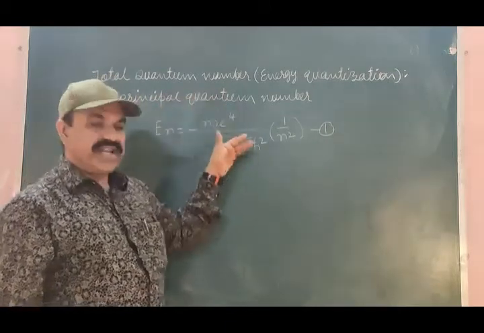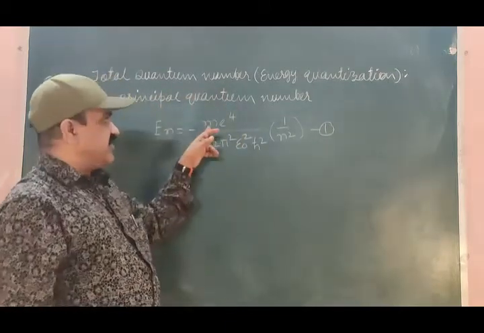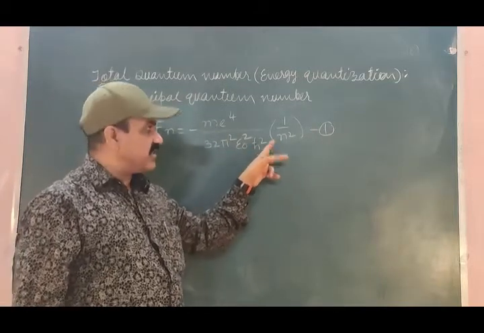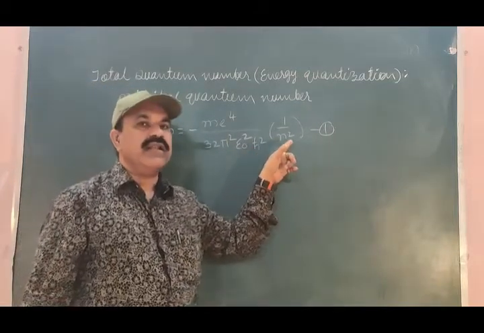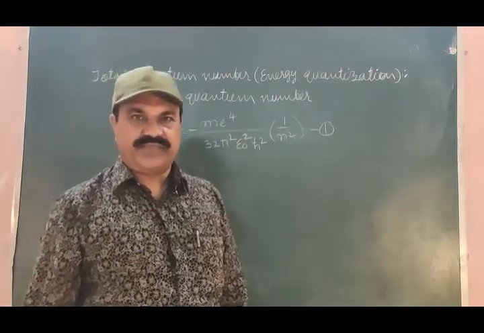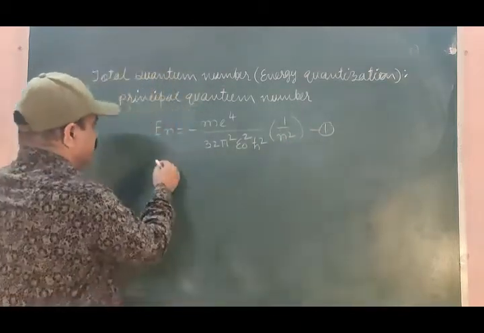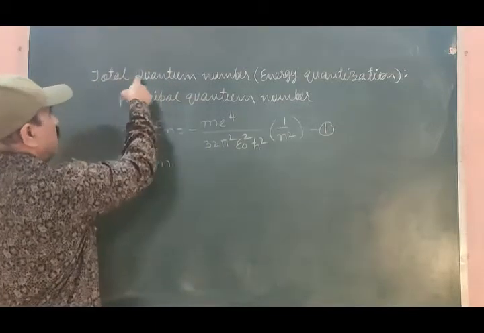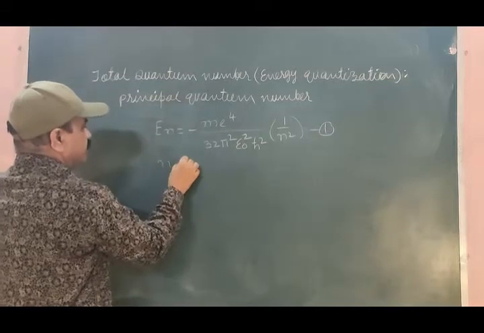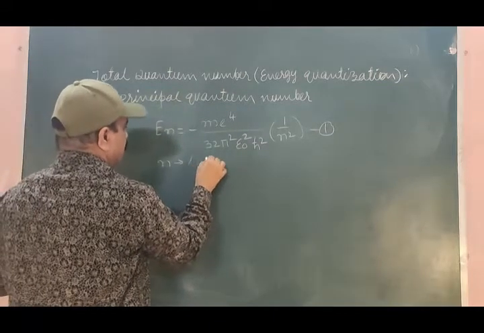If we see the RHS of equation 1, these are constants; n may vary. This n is known as the total quantum number or principal quantum number. What is this n?